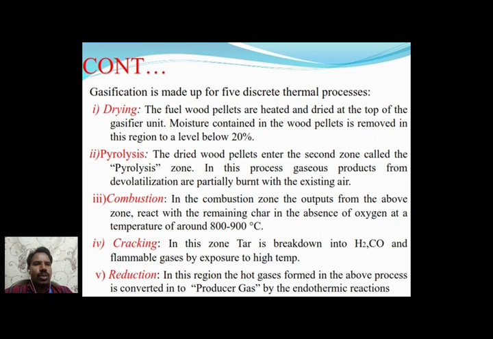The cracking zone also breaks down the small particles of hydrogen to carbon monoxide, and flammable gases are released at high temperature. The reaction zone is the bottom side. It produces more producer gas by endothermic reaction.